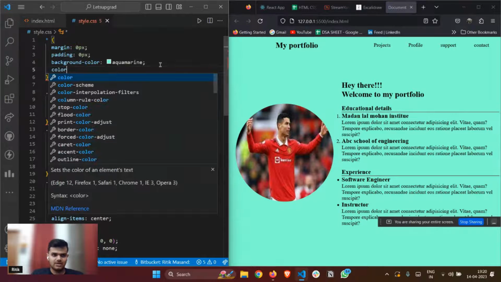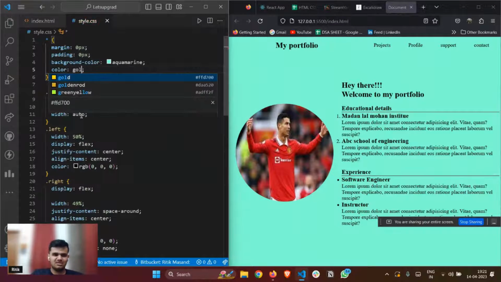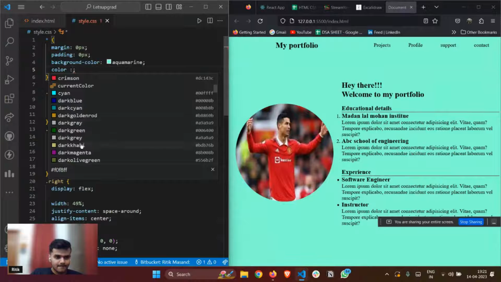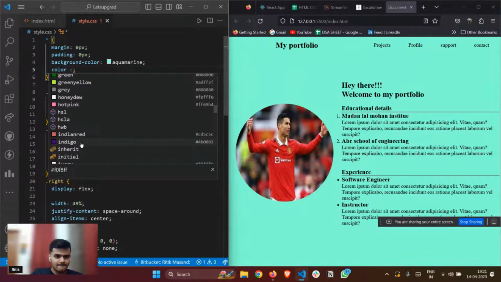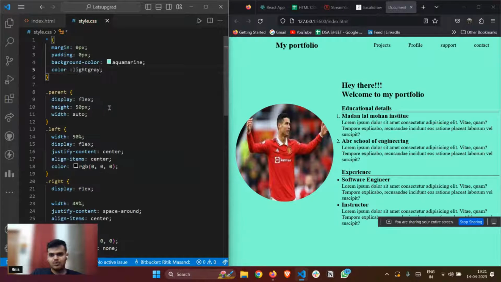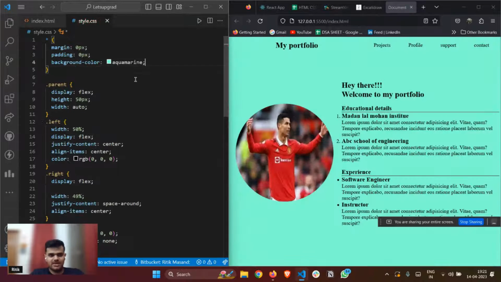Let's suppose I want to make the color as, what is it? I think it was golden. No, it was a very nice color. It looks very good. I'm not getting the name. Okay, make the colors, right, do it according to your need.